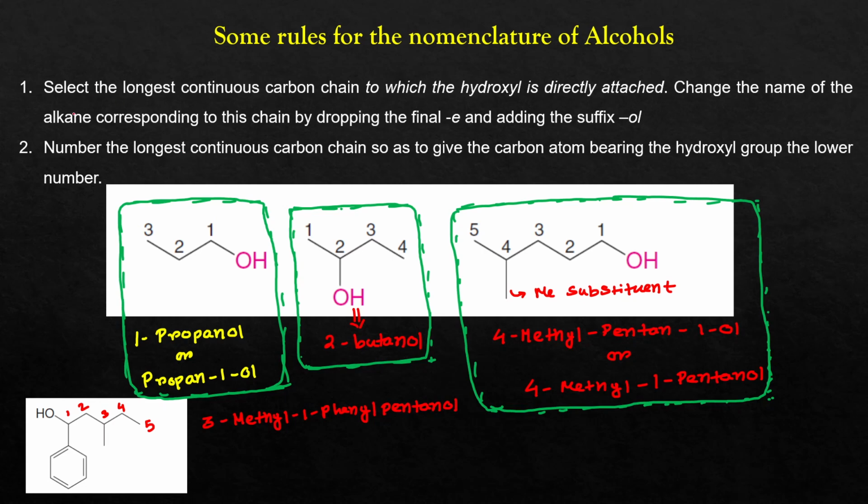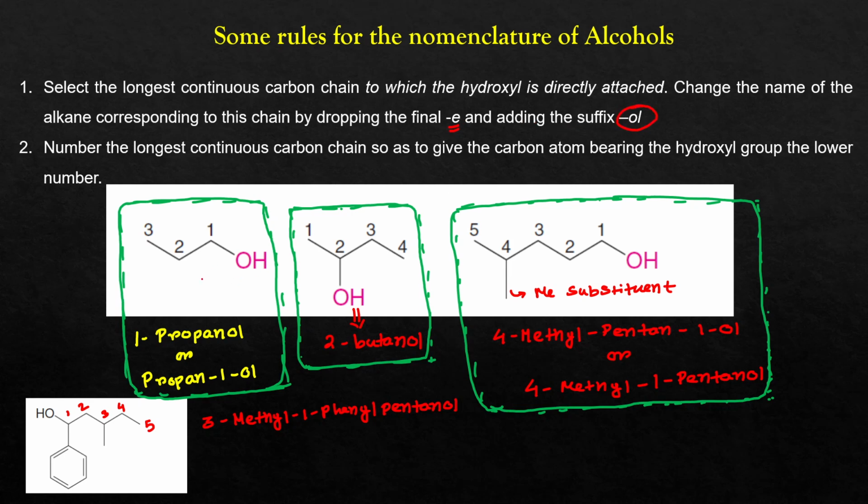You can see that first of all there are some rules for the nomenclature of alcohols. The first rule is to select the longest continuous carbon chain to which the hydroxyl is directly attached. The first and utmost criterion is that the longest chain should be directly attached to the hydroxyl group. That's why this is the parent chain, and similarly this is the parent chain. In that parent chain, the hydroxyl group should be directly attached. After that, whatever the name of that parent chain, you have to drop the E, as I have told you, and then add the suffix -ol.